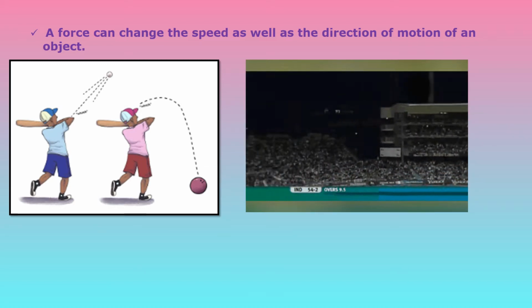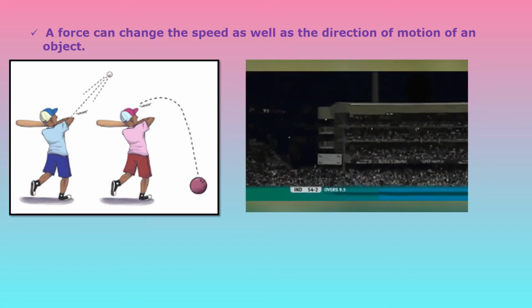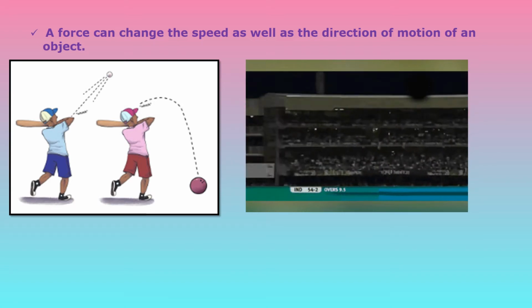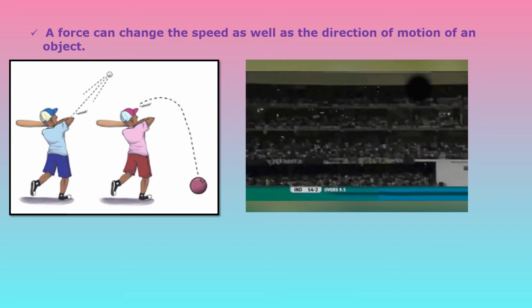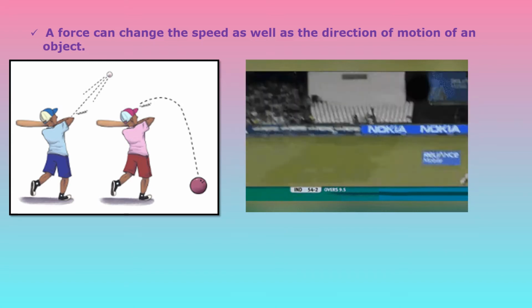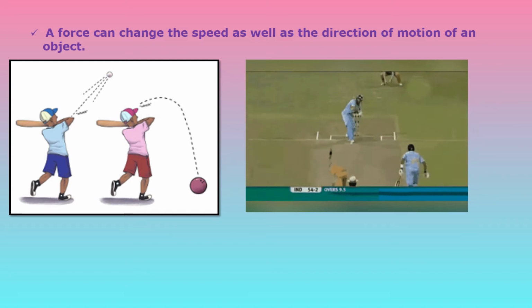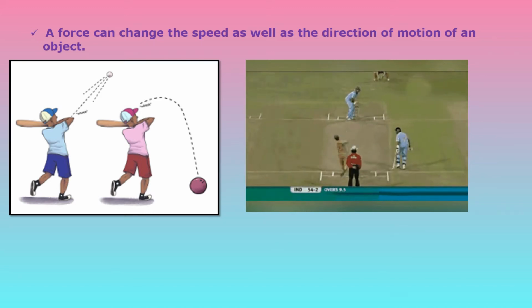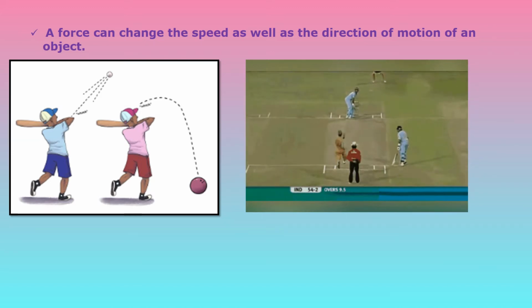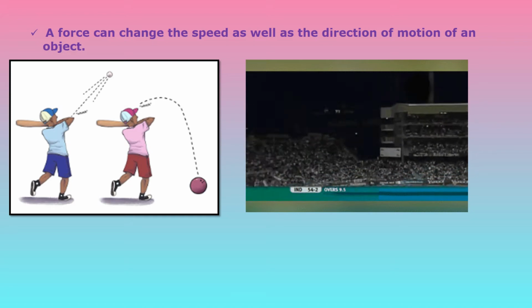So, when the bowler is bowling the ball, then what happens? The batsman hits that ball, and due to that there is a change in the speed as well as change in the direction of the ball, and this is also due to effect of force only.